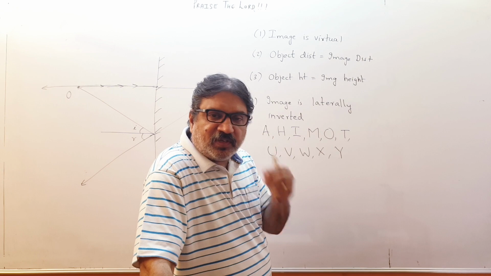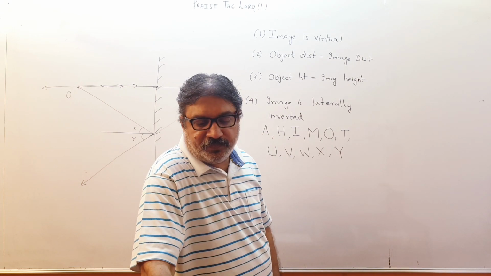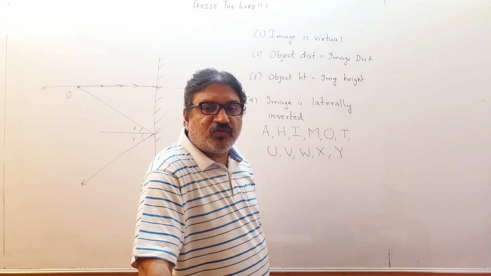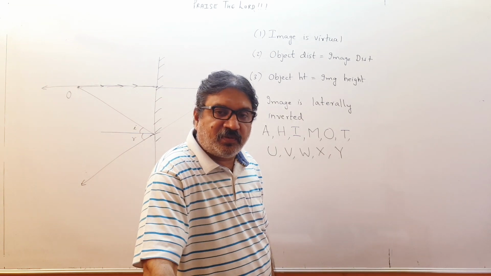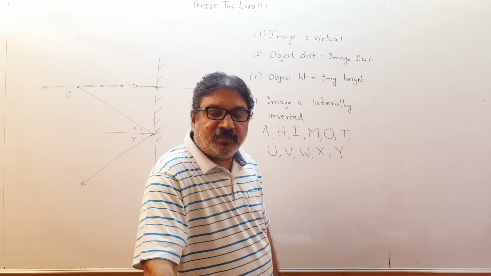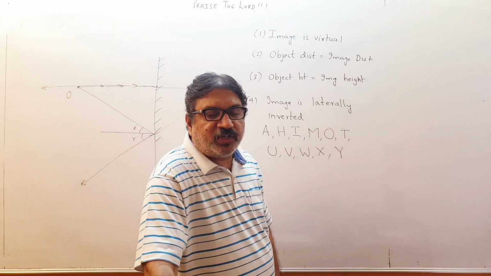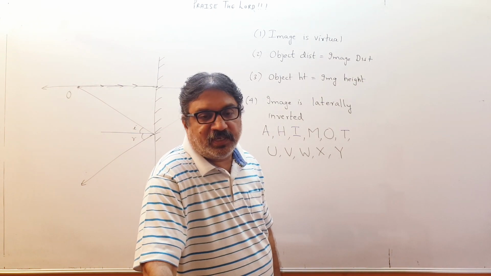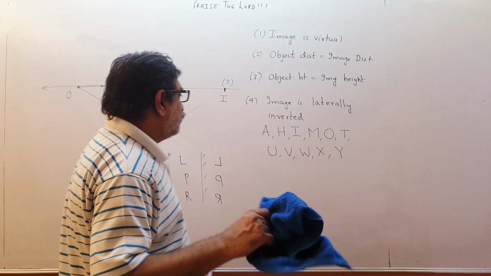So you understand the difference between the image and shadow. Light rays from the object should reach the screen, then it's an image. If the light rays are blocked by the object and not allowed to reach the screen, then the shadow of the object will be formed on the screen. Okay.